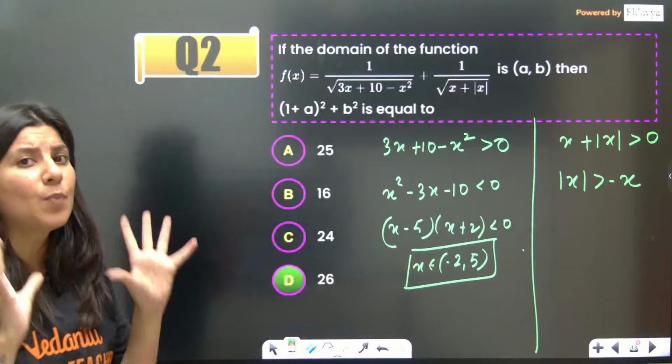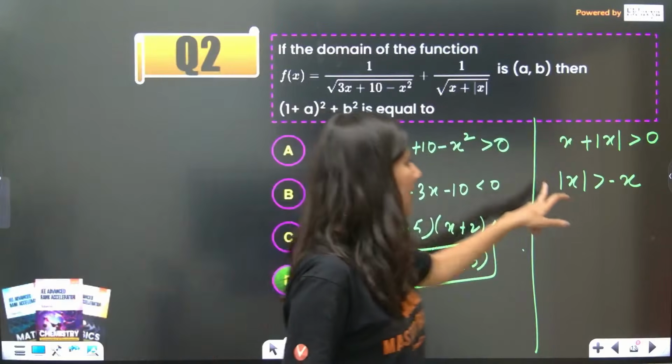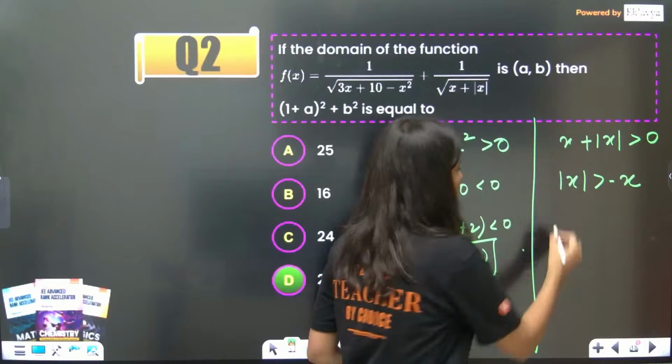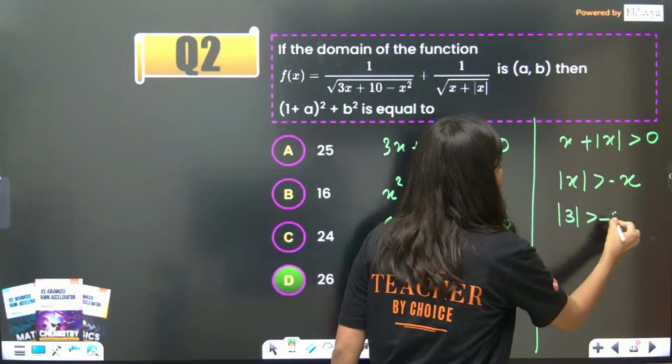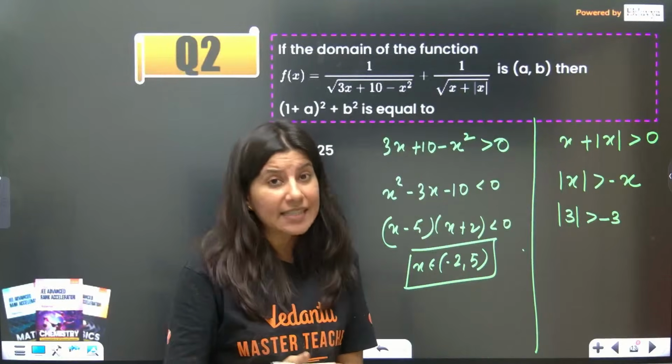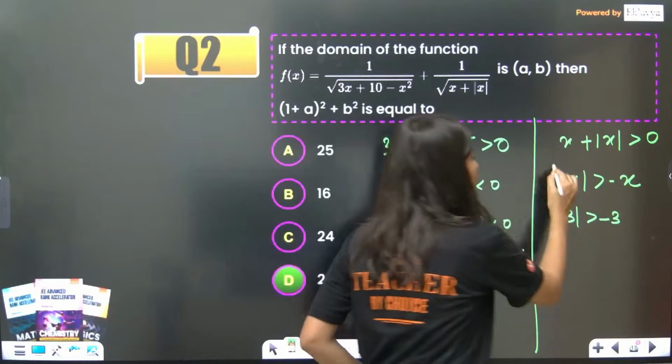If your x is positive, then the left hand side will be positive. Suppose x is equal to 3. So, mod of 3 is greater than minus 3. Is it true? It is absolutely true. So, whenever x is positive, this inequality will be true.